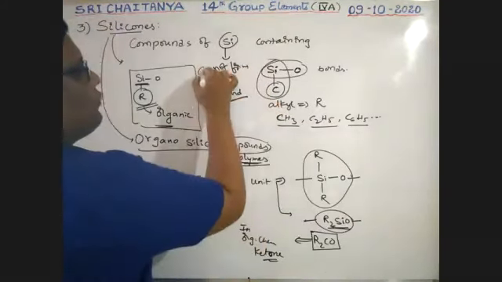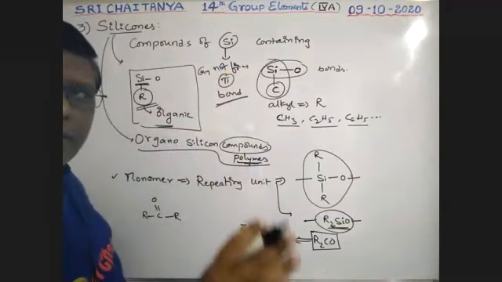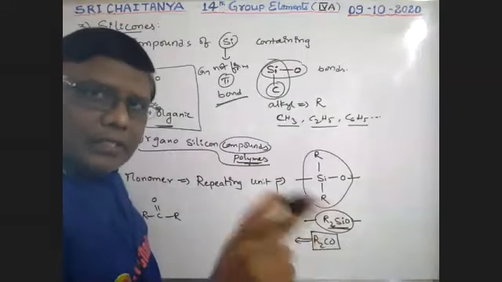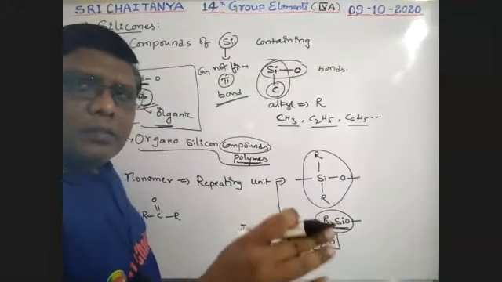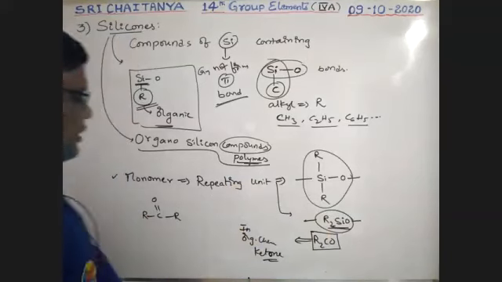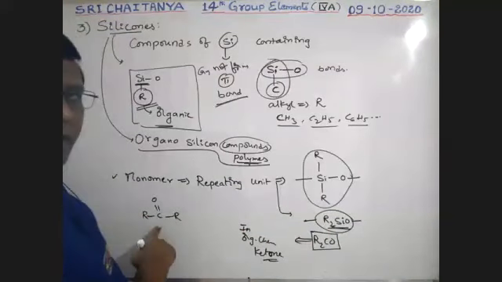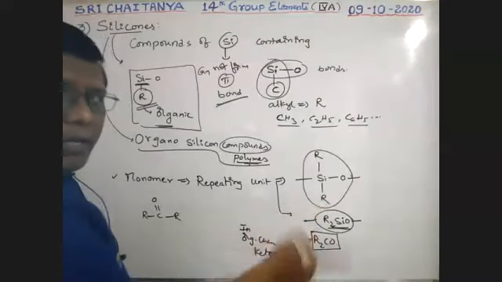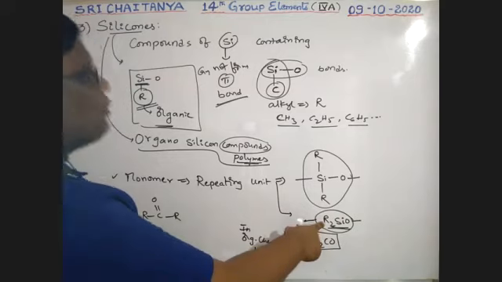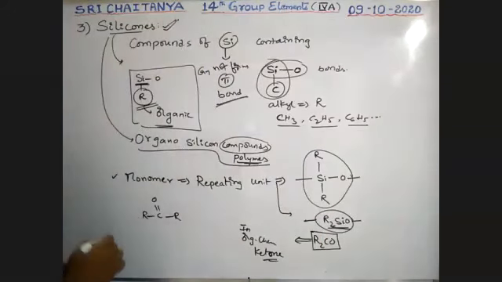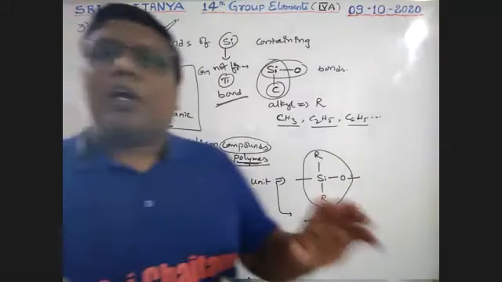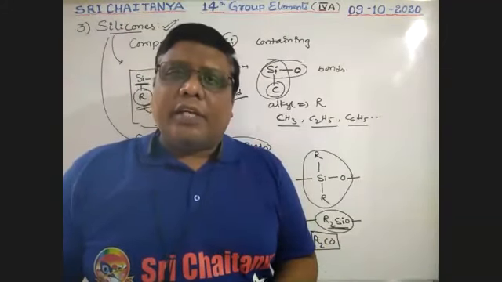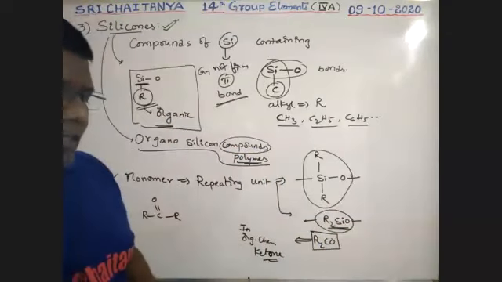Silicon cannot form a pi bond anywhere. Carbon can form a pi bond, but not silicon, because of the larger size of the silicon atom. So the formula resembles a ketone, and that's why the name silicones was introduced. It is just that the formula resembles the ketone-like formula in organic chemistry. That is why these are called silicones.